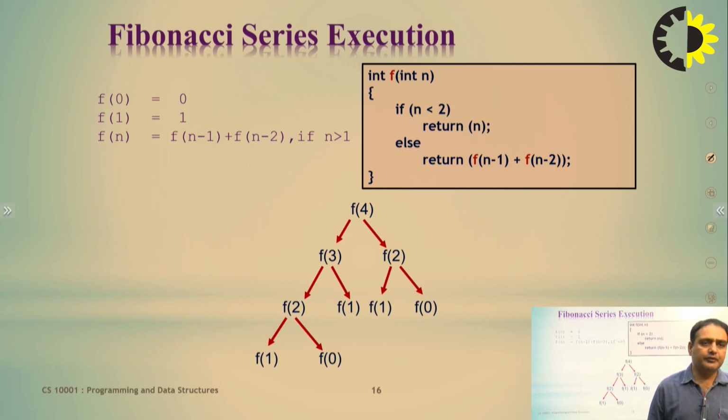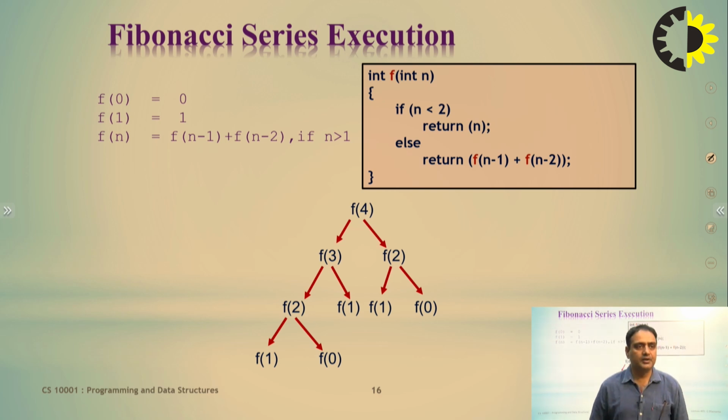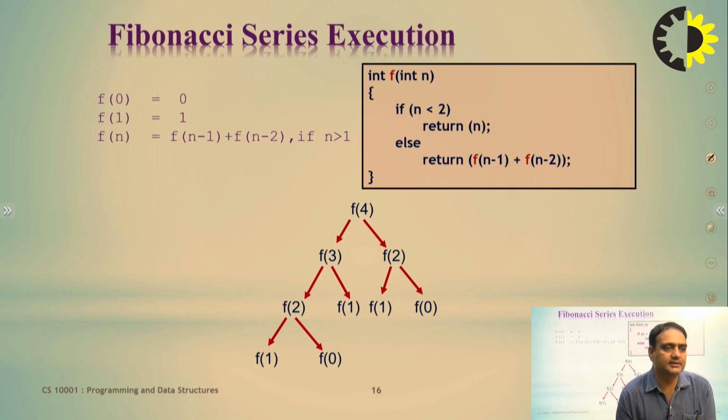So the function f4 is called, then you get the result f3 and f2. When the f3 call is made, you get the result f2 and f1, and when the f2 call is made, you get the result f1 and f0. When the function f1 is called, you get 1, and f0 gives 0. So in this scenario, counting 1, 2, 3, 4, 5, 6, 7, 8, 9, the Fibonacci function is called 9 times to get the result.